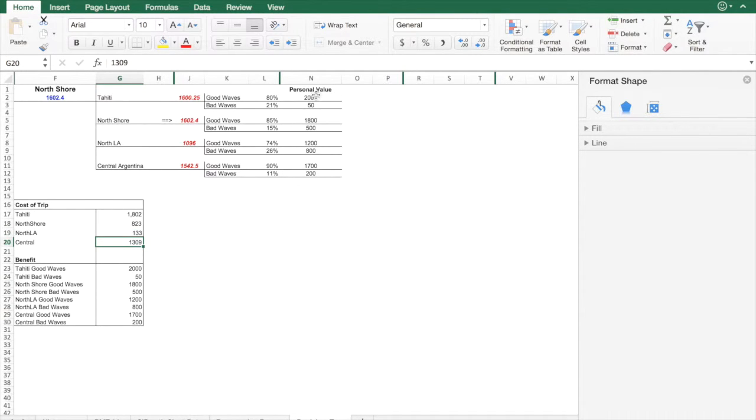And so we then associated benefits to these different trips. And so for Tahiti, we said, okay, if we get good waves in Tahiti, the benefit will then be $2,000. But if we get bad waves, the benefit will be 50, which is a really low number because we don't know anyone in Tahiti, and our trip will be a flop if we end up going there and the waves are bad. We then said for the North Shore, $1,800 because it's also an exotic location and we'd love to surf there, but $500 for bad waves because if the waves end up being bad, we can pivot our trip and hang out with friends.